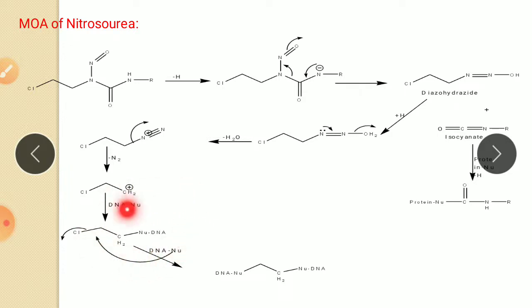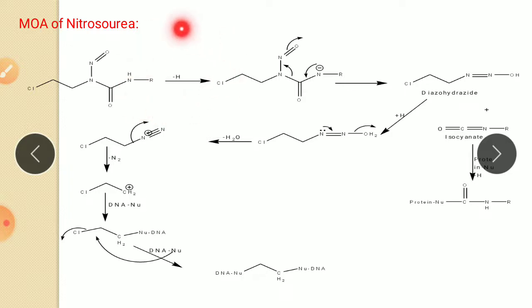So there is an attachment of the nucleophile of DNA to this carbocation. The second alkylation occurs directly, that is, a nucleophile of DNA attacks this carbon with removal of the Cl group. So there is a dialkylation, alkylation two times.